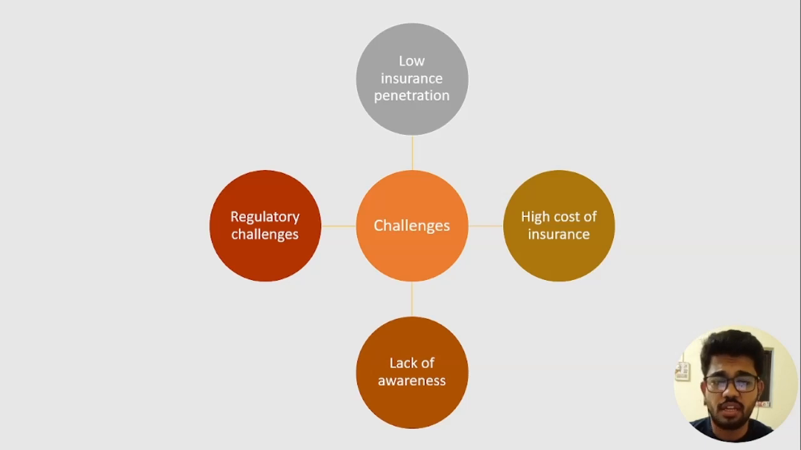The third thing here is the high cost of insurance. People are not able to afford it, especially people from rural and poor backgrounds, who are not able to afford insurance products. And the last challenge here is the lack of awareness. Due to lack of awareness, people from poor and rural backgrounds are not even aware of the benefits that they can get from insurance products.